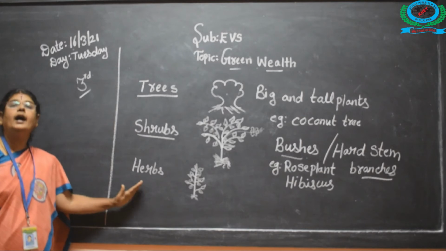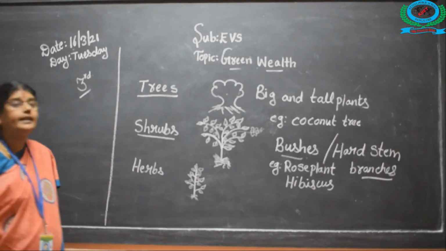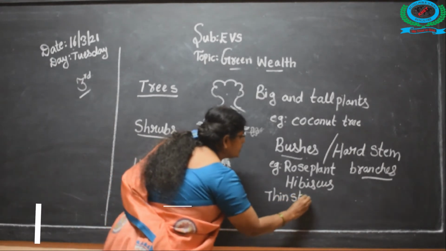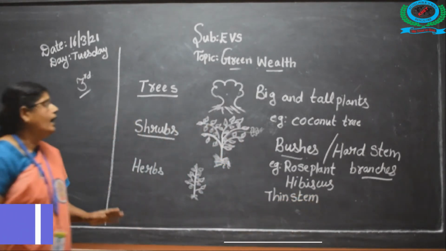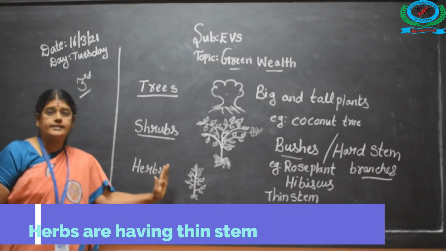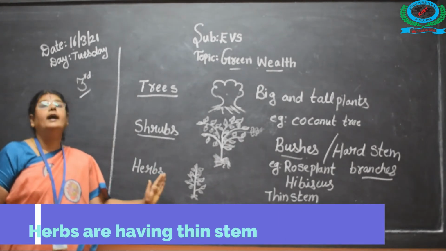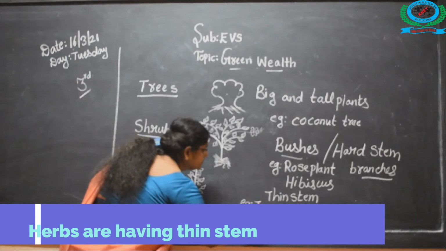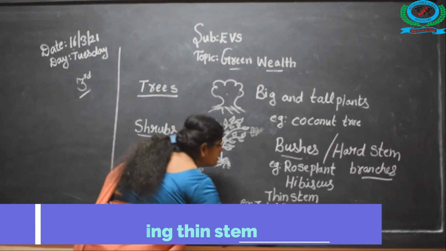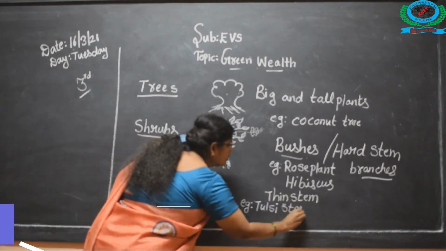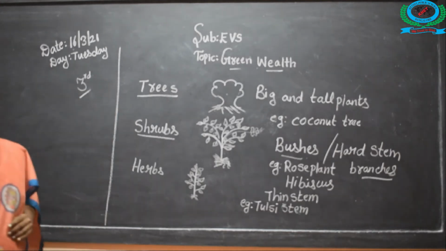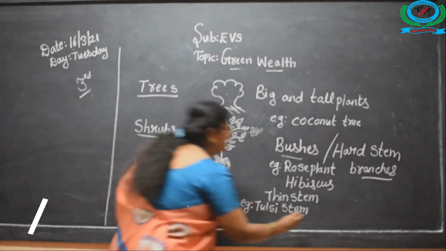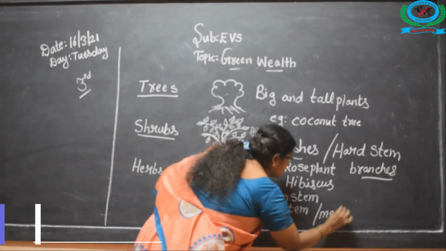And now come herbs. Herbs have very thin stem. What it has? Very thin stem. And this thin stem small plant is called herbs. For example, Tulsi plant. What does Tulsi plant help us? Tulsi plant helps us in medicinal. Yes, children? You know that Tulsi plant helps in medicinal. It is a medicinal plant.